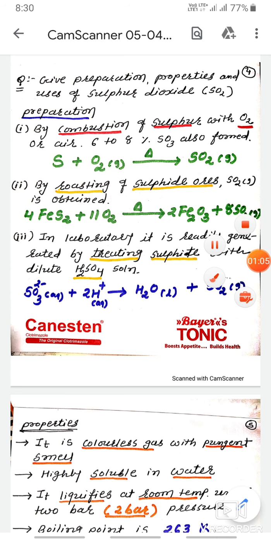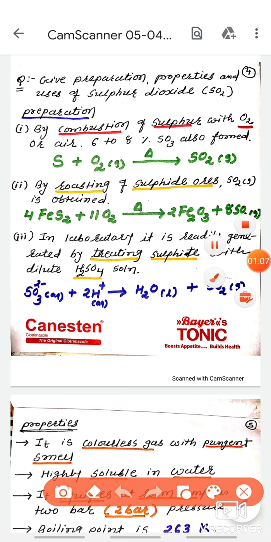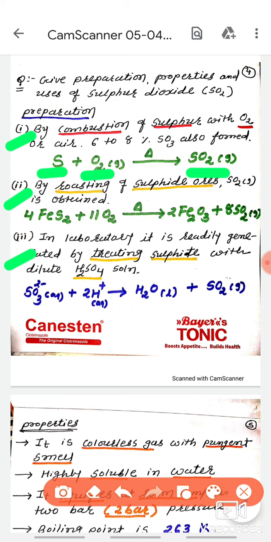So see here, for preparation there are 3 methods. The first preparation method is the combustion of sulfur with oxygen or with air. See, when sulfur is combusted in the presence of oxygen, sulfur dioxide is obtained. The negative point of this reaction is that 6 to 8% sulfur trioxide is also obtained when it is heated in the presence of oxygen or air. It is called a combustion reaction.